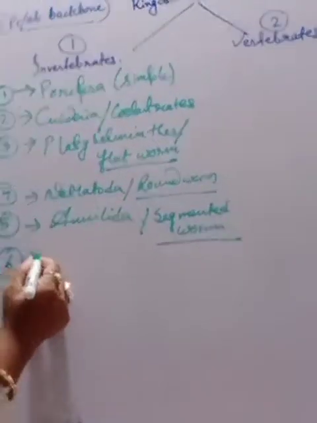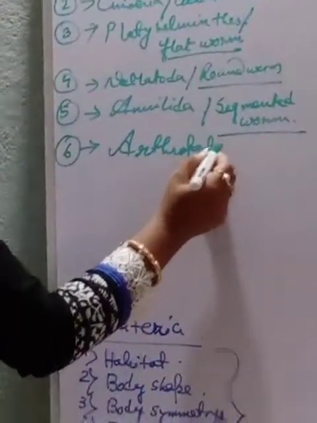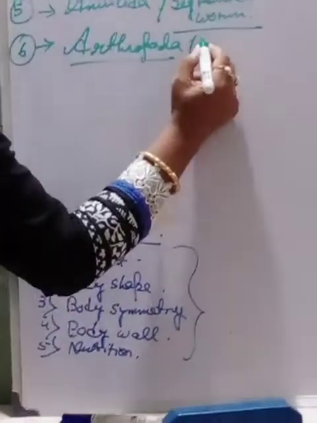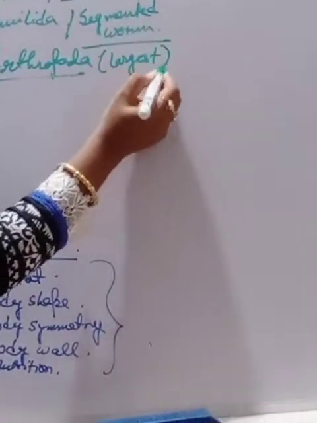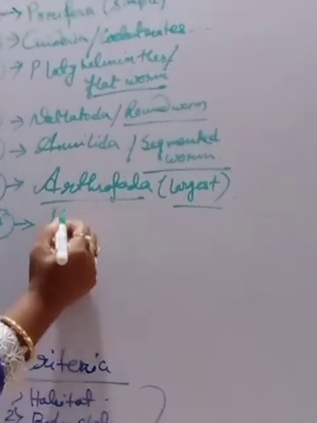Number 6 we are having Arthropoda. This is the largest group. The largest number of invertebrate animals fall in this group. This is the largest one. Clear? Number 7 we are having Mollusca.